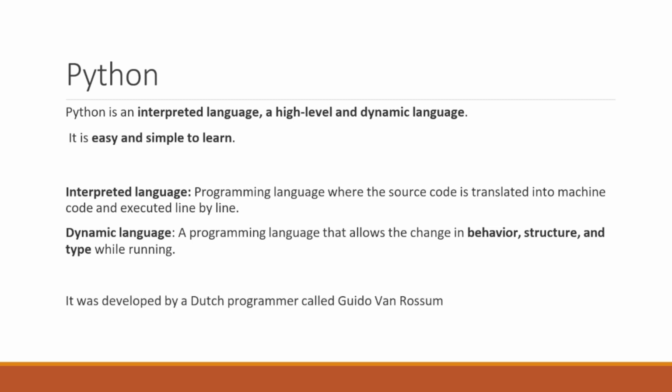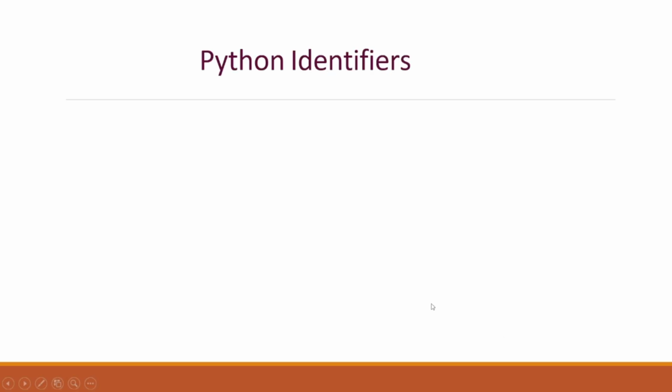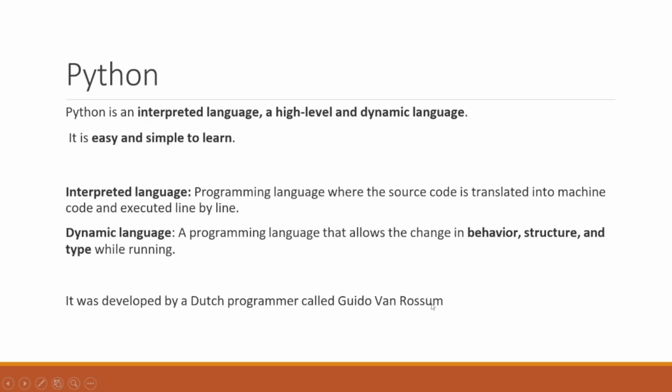Okay, so that is actually developed by a Dutch programmer called Guido van Rossum. Now why is Python called Python? Python does not have any relation to snake. The name of the Python programming language was inspired by a British comedy group Monty Python. So that's why the language name is Python. Okay, so who created that? That is created by a Dutch programmer, Guido van Rossum. Sometimes this is asked in MCQ type of question.